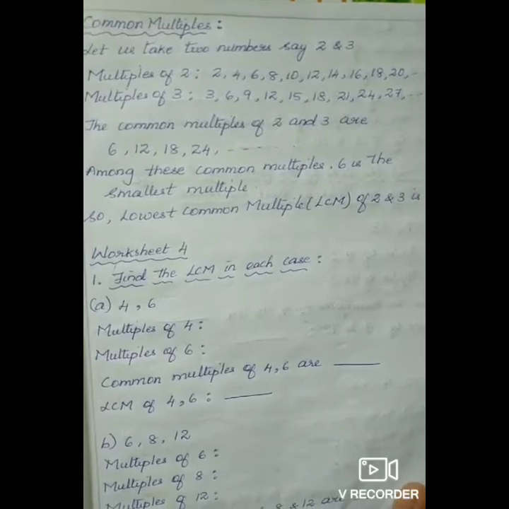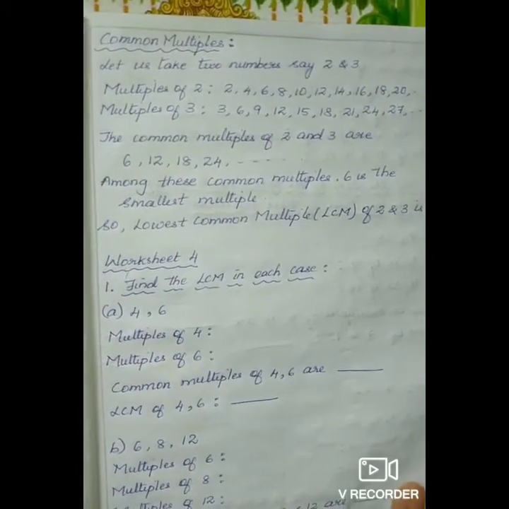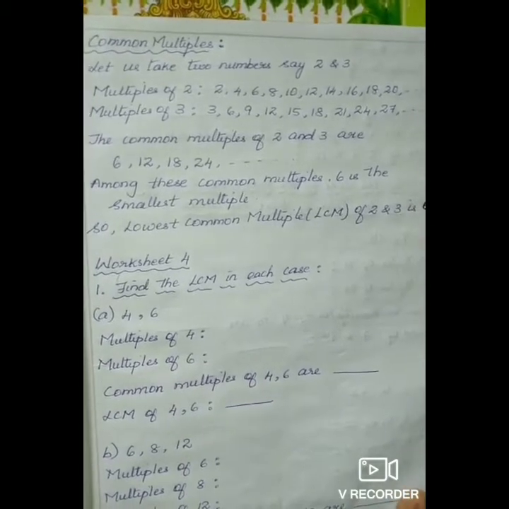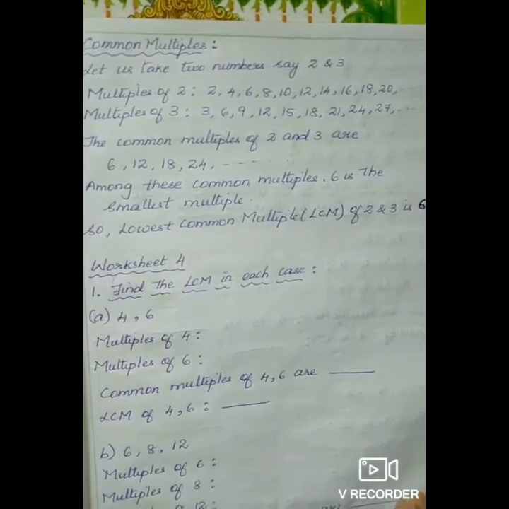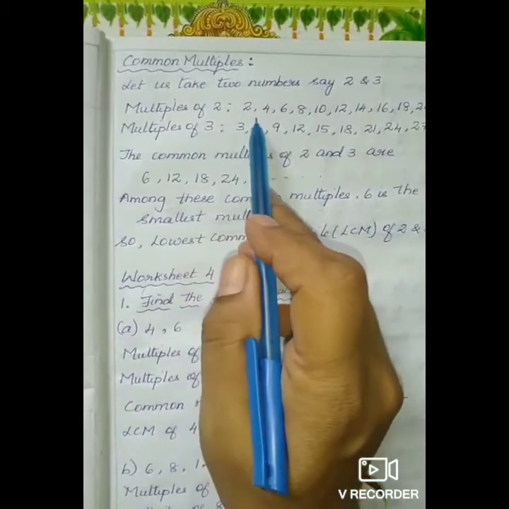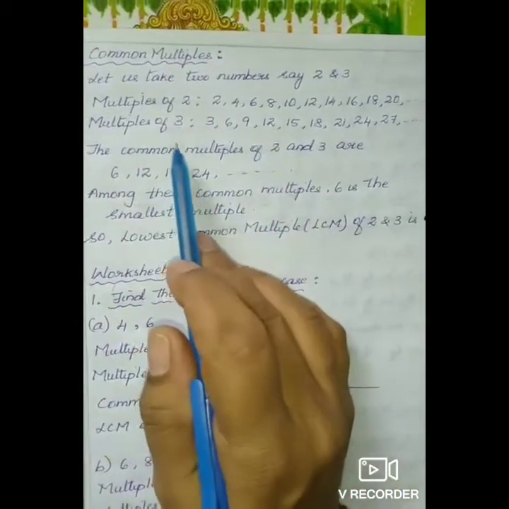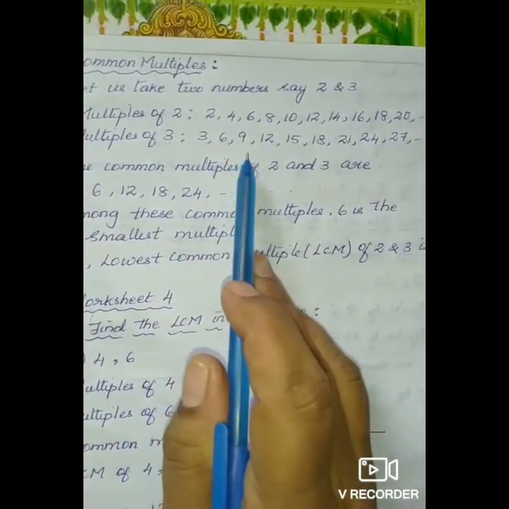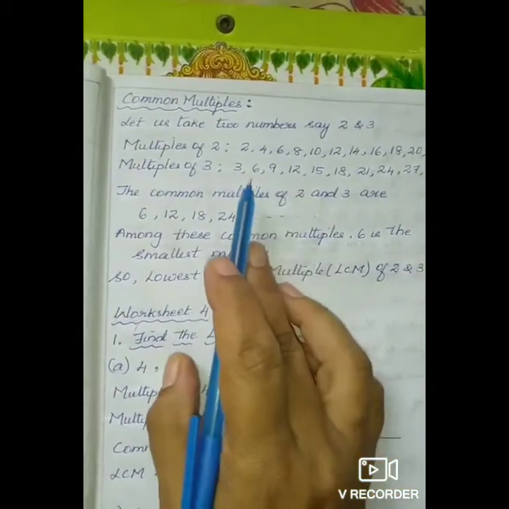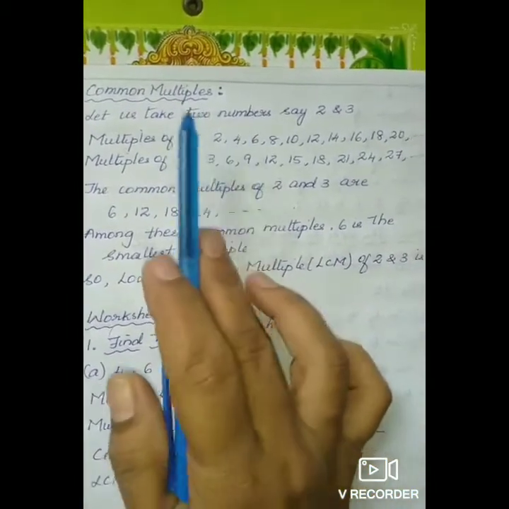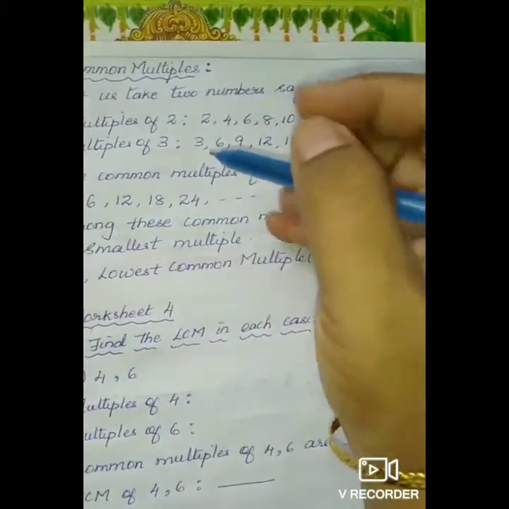Now let us go to common multiples. As you learnt in the previous class, multiples. Now we are going to learn about common multiples. Let us take two numbers, for example 2 and 3. Multiples of 2 are 2, 4, 6, 8, 10, 12, 14, 16, 18, 20 and goes on. Multiples of 3 are 3, 6, 9, 12, 15, 18, 21, 24, 27 and goes on. Now you have to select the common number in both the tables.